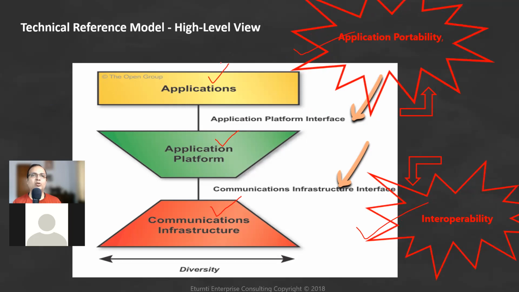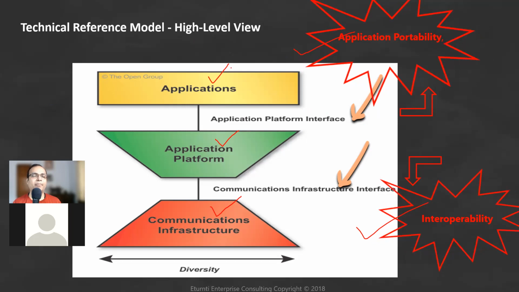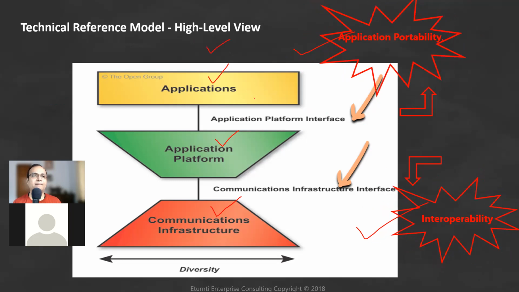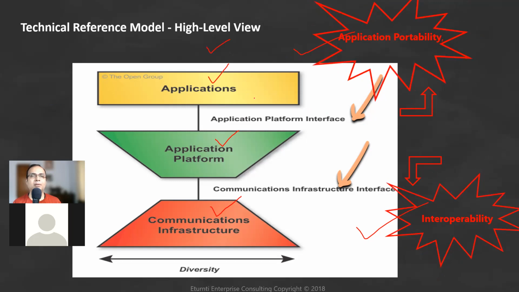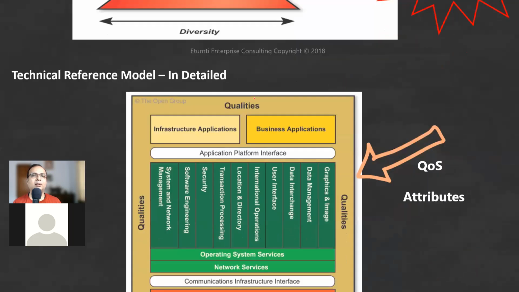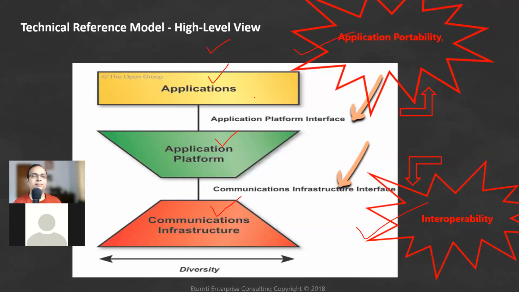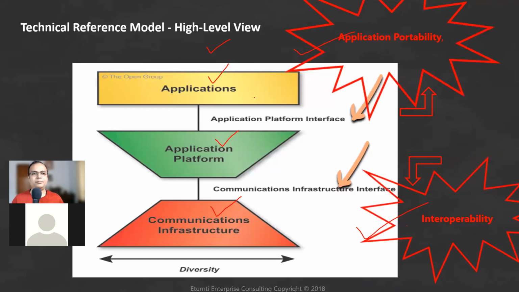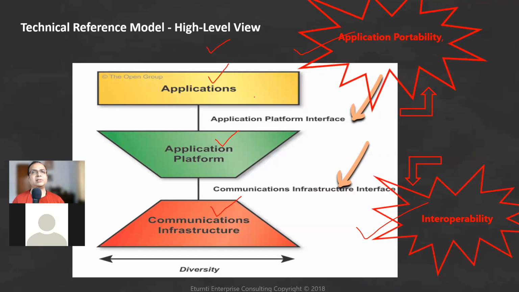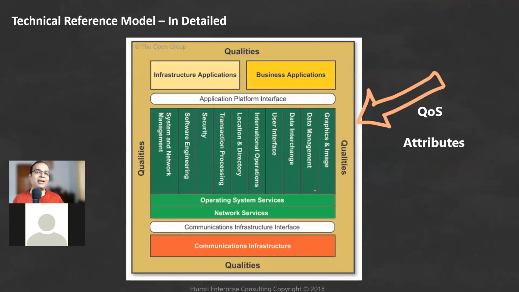So, is this clear on the TRM right now? Yeah, right. Sometimes I get confused about what the three main categories are. One is application, another is communication infrastructure, and application platform, I think. Yes, this is the one that you need to remember. And now you break up the TRM.